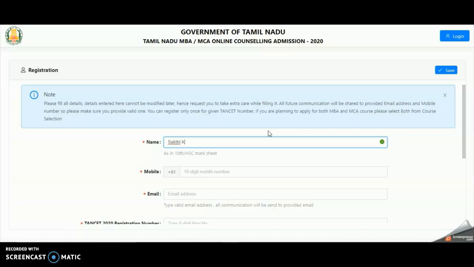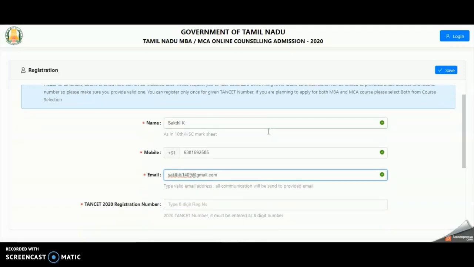Click on New User Registration. You will be prompted with a registration page. Enter your name as in 10th or HSC mark sheet. Enter your mobile number and type a valid email address. All communication will be sent to the provided email.